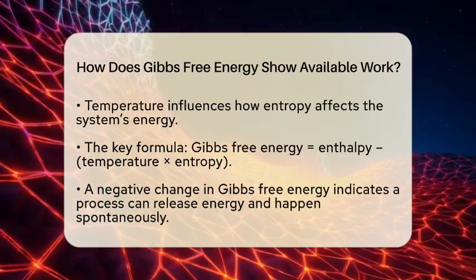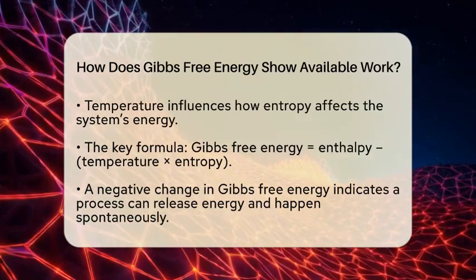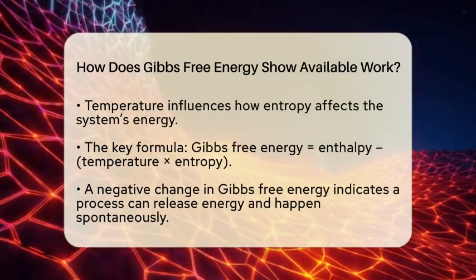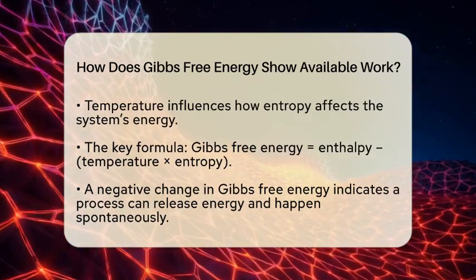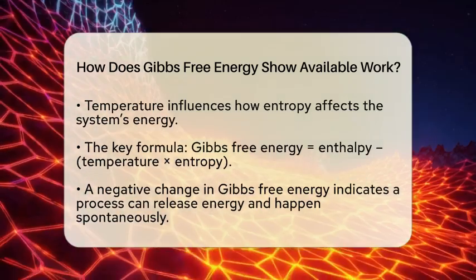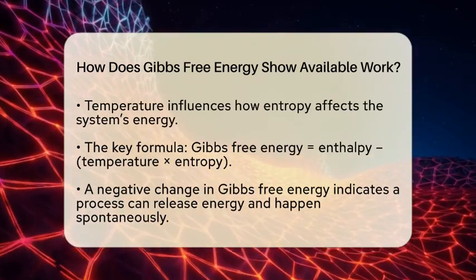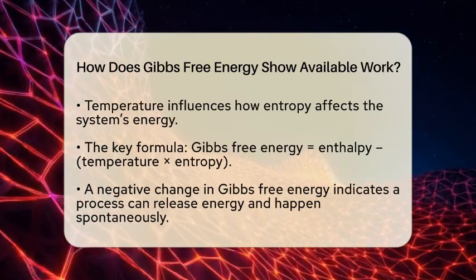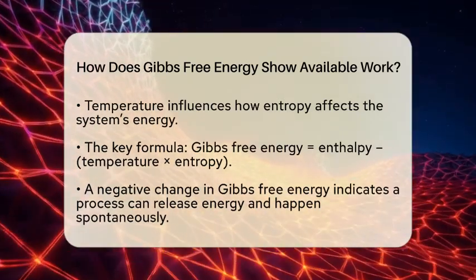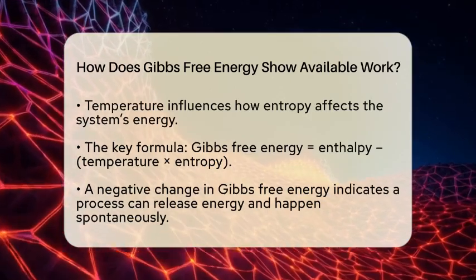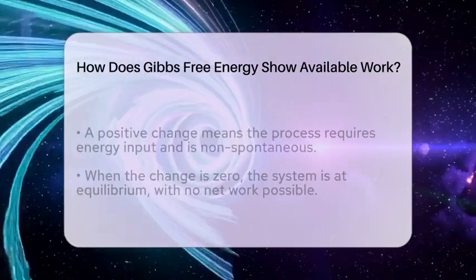When you see this equation, it's like a balance sheet showing how much energy is left to do work after accounting for disorder. If the change in Gibbs free energy during a process is negative, it means the system can release energy and do work. This is what we call a spontaneous process. It happens naturally without needing extra energy.